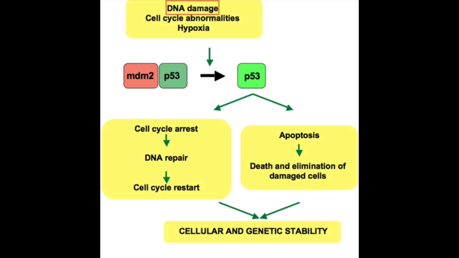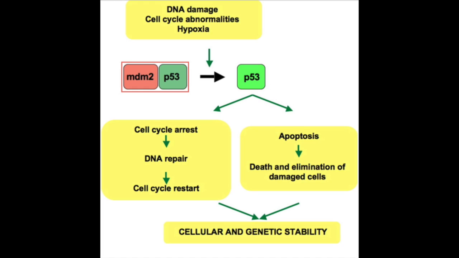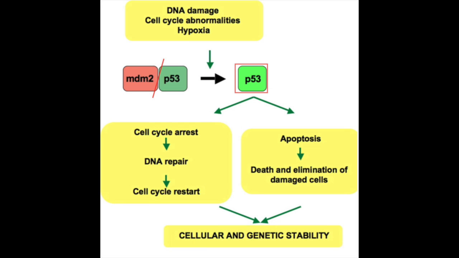Let's take a look at a classic example of a signal that controls apoptosis. P53 is a tumor suppressor that encodes a gene regulatory protein that is activated by damage to DNA and is involved in blocking further progression through the cell cycle. MDM2 is a protein that typically combines with P53 as a P53-MDM2 complex. When a cell's DNA is damaged, P53 will separate from MDM2.